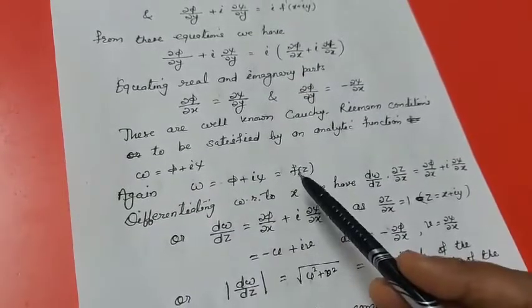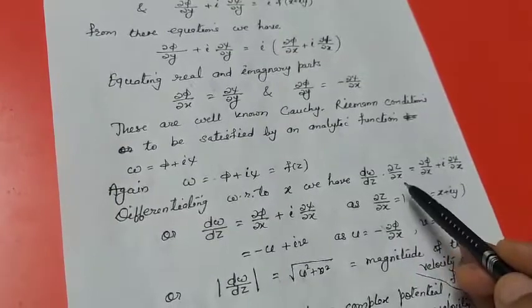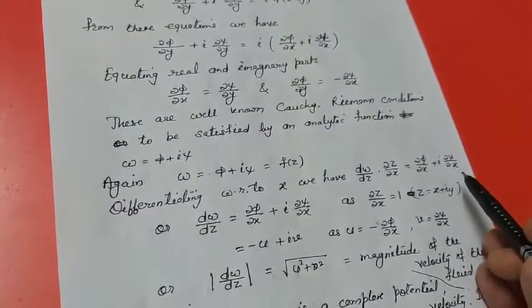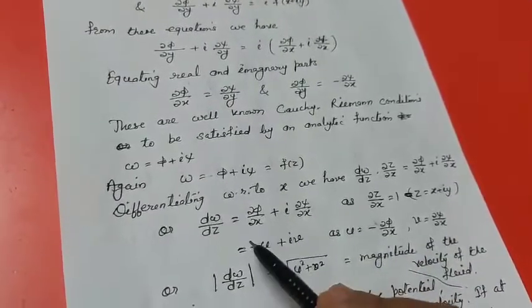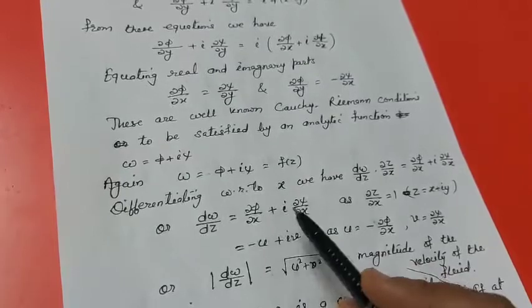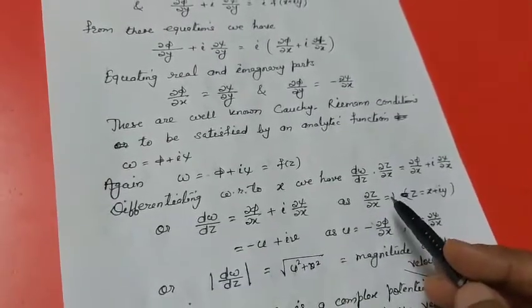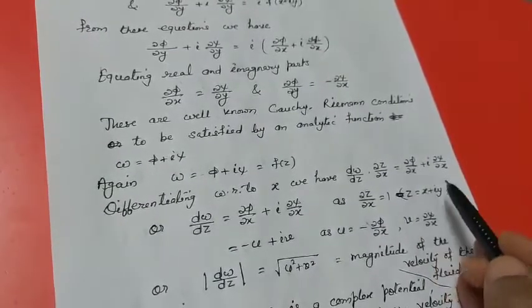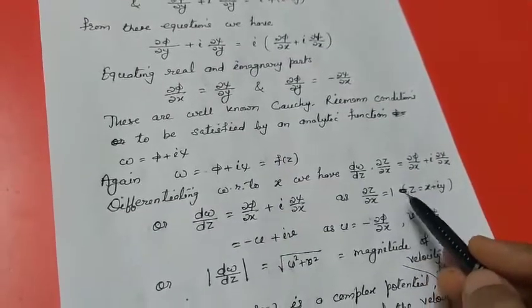Differentiating this expression with respect to x, we get dW/dz into ∂z/∂x is equal to ∂φ/∂x plus i ∂ψ/∂x. Here ∂z/∂x is equal to 1 because z is x plus iy, and when we differentiate partially with respect to x, we get ∂z/∂x is equal to 1.